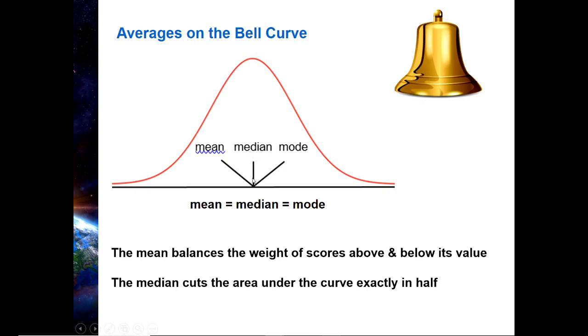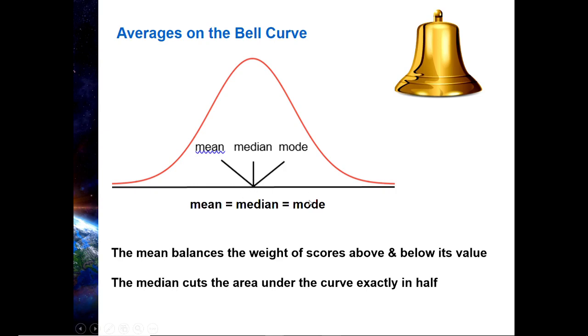If you were to draw a line up here, whatever that shaded area is, it's going to be the same size as this shaded area. Some scores occur once, some might occur 1,000 times or more, so you have to look at the area under the curve. Because this is symmetrical, draw a line down here, and this area will equal that area, which means the median is right smack dab in the middle.